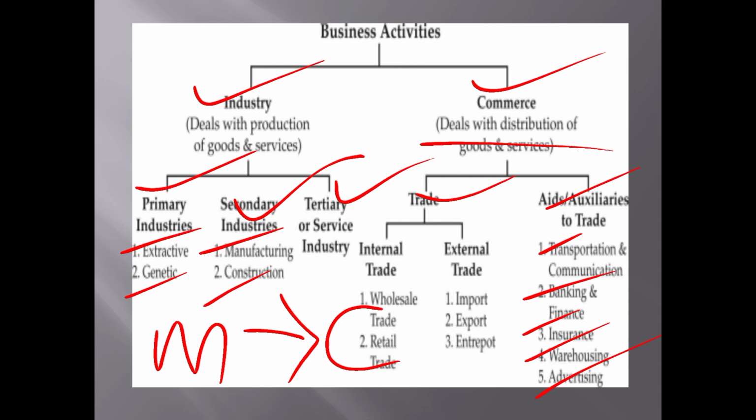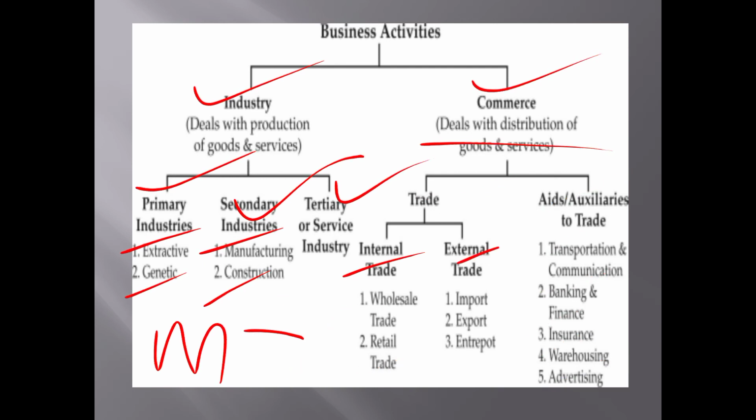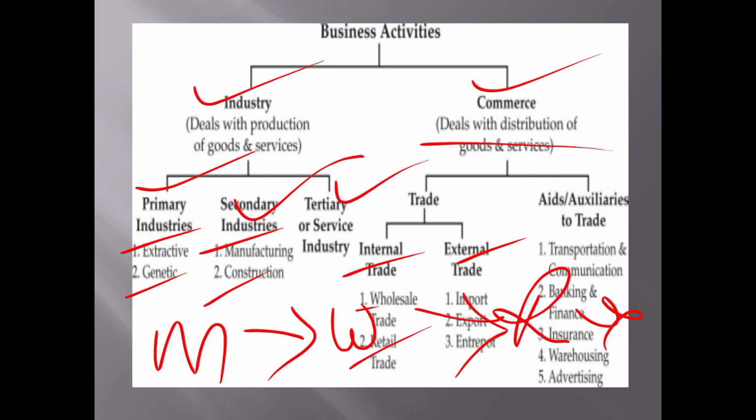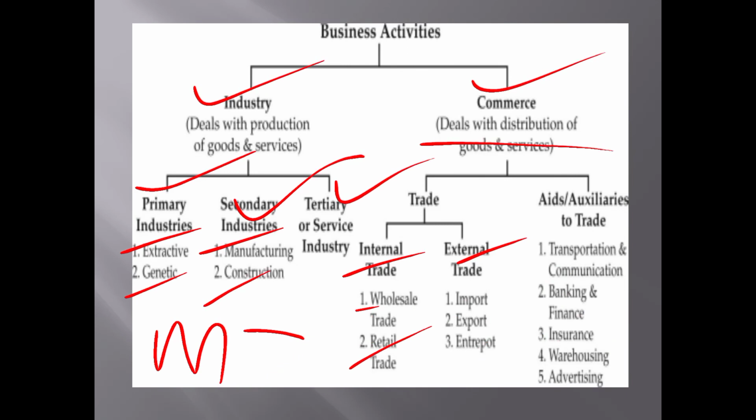Okay, so trade is again divided into two categories: first, internal trade and external trade. Internal trade means trade within a country. It means within a country we sell the goods, through wholesalers and retailers. So we have a supply chain: manufacturer to wholesaler, wholesaler to retailer, retailer to customer. Like this we have a supply chain or distribution channels, indirect or direct channels. The wholesaler is the person who purchases a large number of products from the manufacturer and reaches them to the retailer.